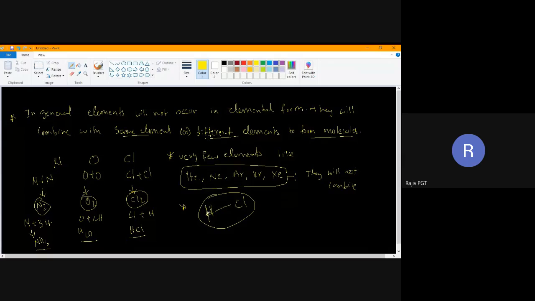Now, how they can combine is, there will be some force of attraction. There will be some force of attraction which holds these atoms. Force of attraction which holds both the atoms in a molecule is called chemical bond. Understood what I am saying now?